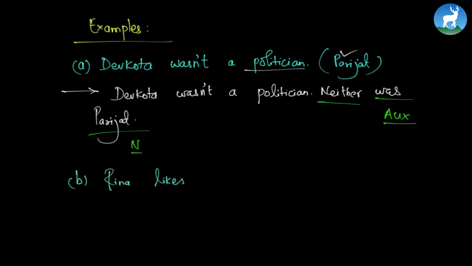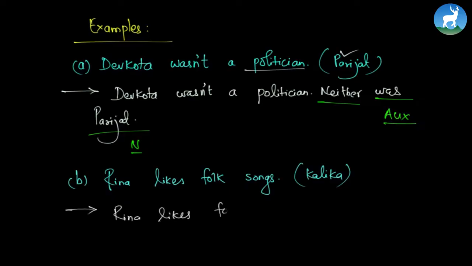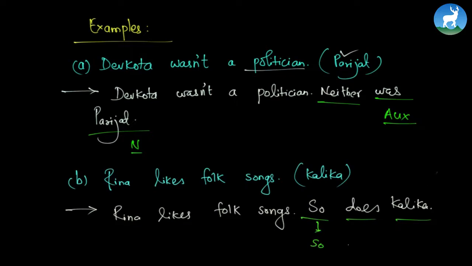Let's look at another example. Reena likes folk songs. Kalika. What will be the answer? Reena likes folk songs. So does Kalika. What is the basic structure? So does Kalika. We have a "so", and after that we have an auxiliary verb. Finally, a noun. Alright? Very easy.